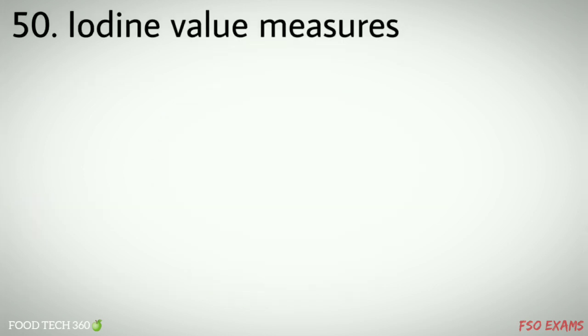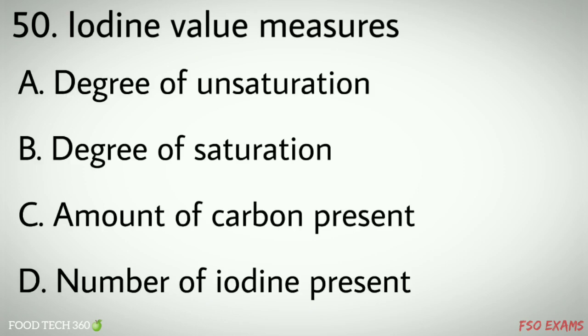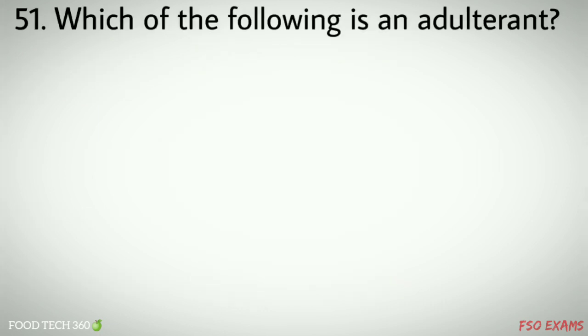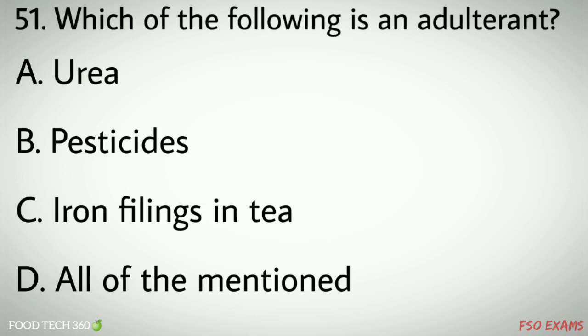Question number 50. Iodine value measures options A. Degree of unsaturation, B. Degree of saturation, C. Amount of carbon present, D. Number of iodine present. Correct answer A. Degree of unsaturation. Question number 51. Which of the following is an adulterant? Options A. Urea, B. Pesticides, C. Iron filling in tea, D. All of the mentioned. Correct answer D. All of the mentioned.